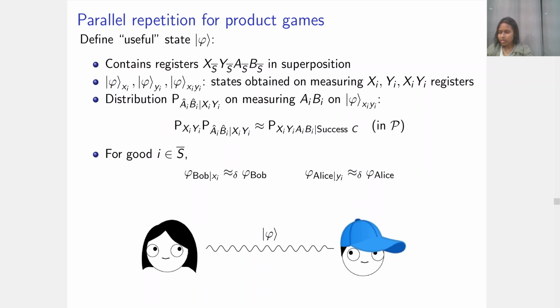And because of these closeness relations that I just described, there exist unitaries U_xi and B_yi that they can apply on their shared state on getting inputs xi for the single copy of G, such that the resulting state is close to phi xi. Then they can measure the AiBi registers of the state. Their output distribution will be close to P of xi, yi, ai, bi conditioned on success in S. And therefore, if the probability of success in i conditioned on success in S is high, their probability of winning is also high.